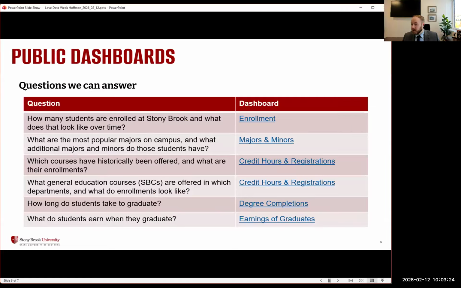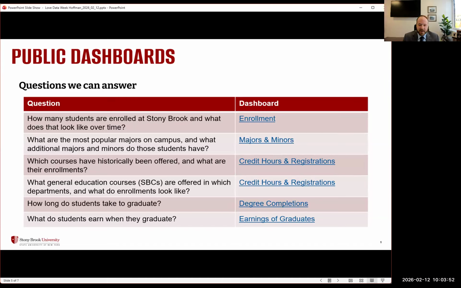And so I want to talk about some of the questions we can answer before we get into the nitty gritty in there. So publicly available, we can answer all these questions. How many students are enrolled at Stony Brook and what does that look like over time? And if you'll click on the dashboard link here, whenever the slides are posted, you can get back to where we were going. There will be some small tweaks as we go through the website updates and upgrades and over time as we work on our new accessibility guidelines, but these links will work for now.